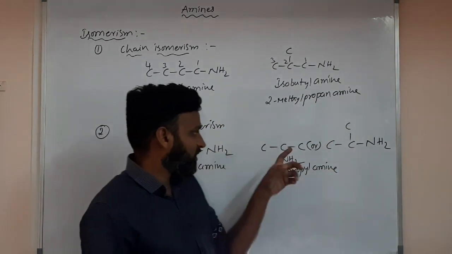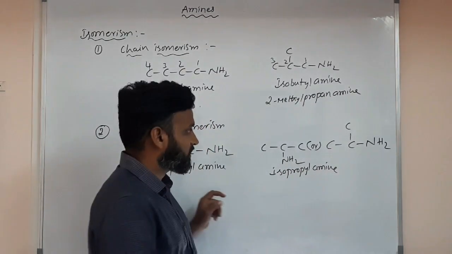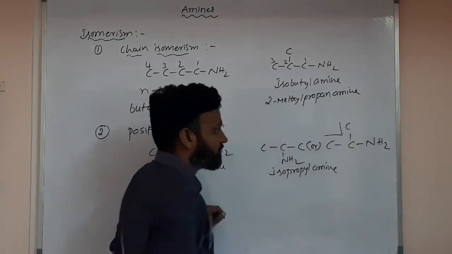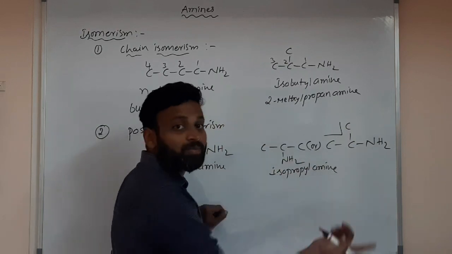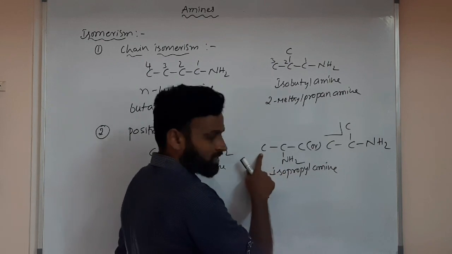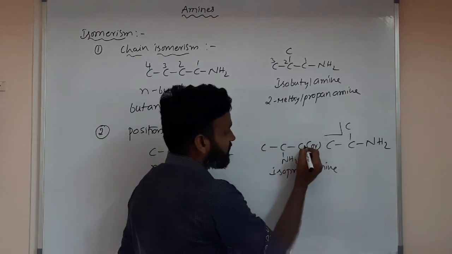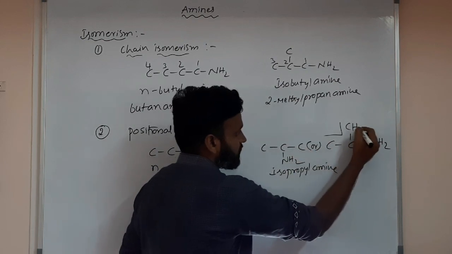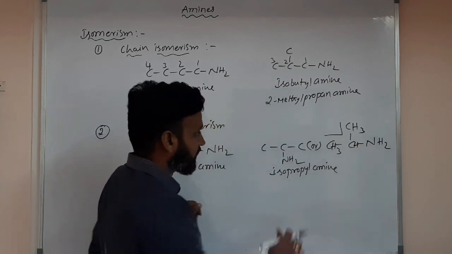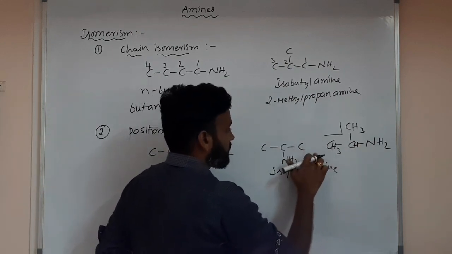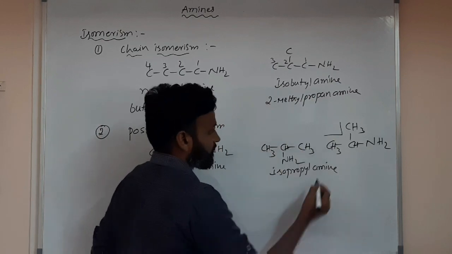Don't consider the L shape in a straight drawing, so it's n-propyl amine. The rule is: the last second carbon has a methyl group, that is isopropyl. Here the carbon has CH3 and CH3 and one hydrogen.